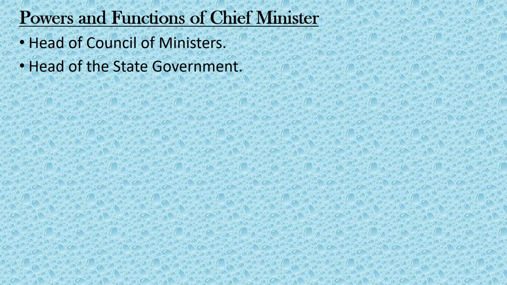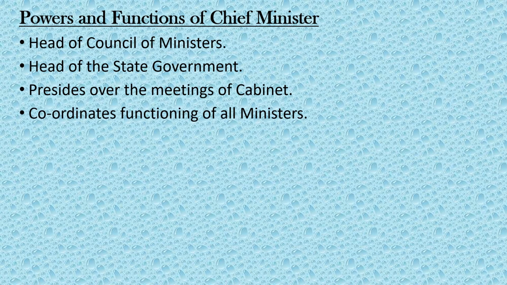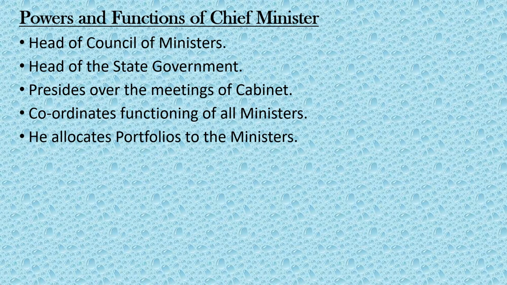Powers and functions of the Chief Minister. He is the head of the Council of Ministers. He is the head of the state government. He presides over the meetings of the cabinet. He coordinates the functioning of all ministers. He allocates portfolios to the ministers. So these are some main important functions of the Chief Minister.